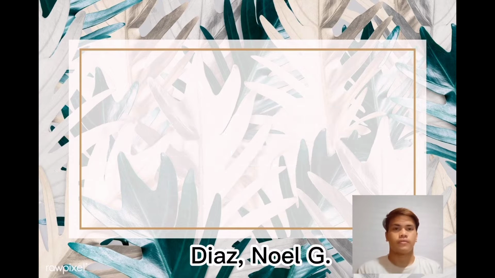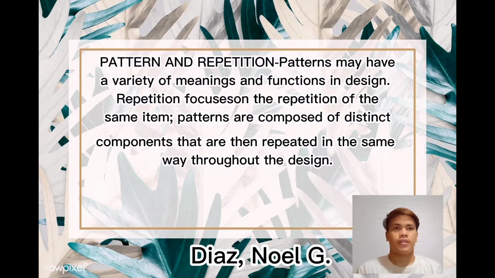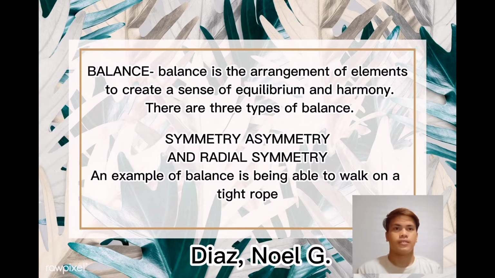They form a pattern. Pattern and repetition. Patterns may have a variety of meanings and functions in design. Repetition focuses on the repetition of the same item. Balance. Balance is the arrangement of elements to create a sense of equilibrium and harmony. There are three types of balance: symmetry, asymmetry, and radial symmetry. An example of balance is being able to walk on a tightrope.